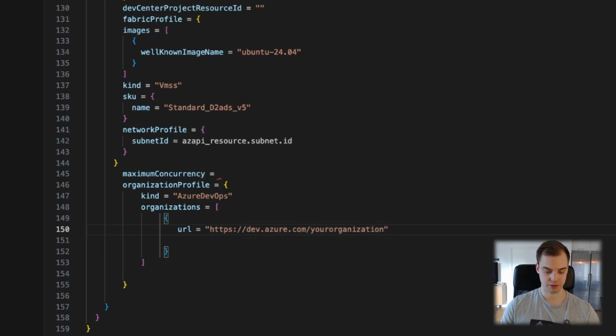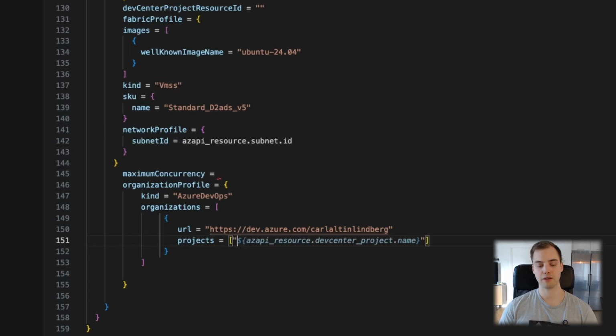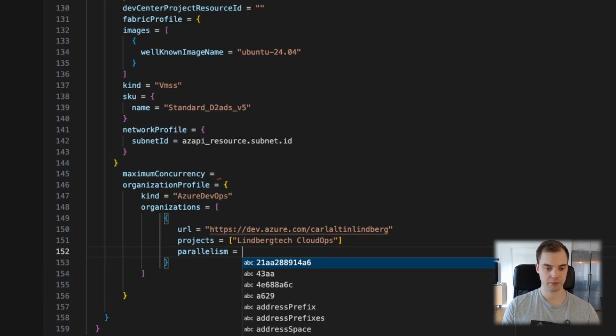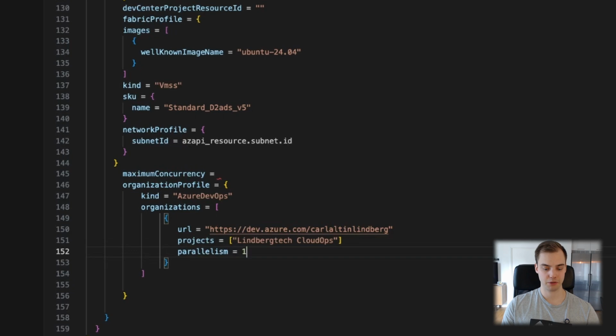Copilot is pretty awesome here. My organization is just my entire name, also the name of the channel. You could select which projects you want to use. So I think if you don't specify anything here, the DevOps pool is available to all the projects within your organization. We're going to do it for LimberTech CloudOps, just because it's fun. And we do have to supply parallelism, whatever, we have to supply that thing. And then we put a 1 there.